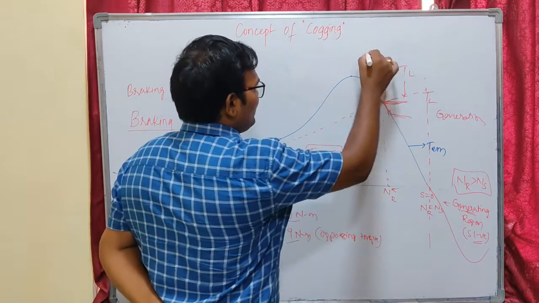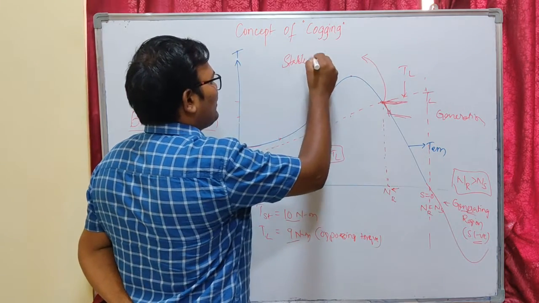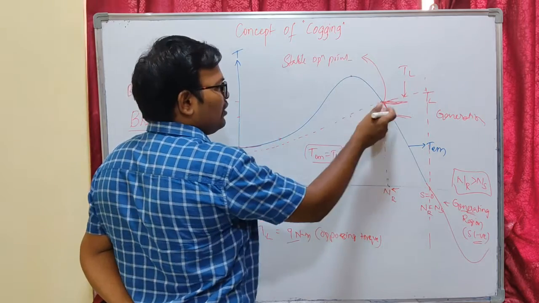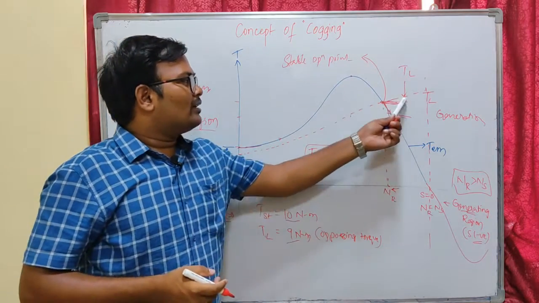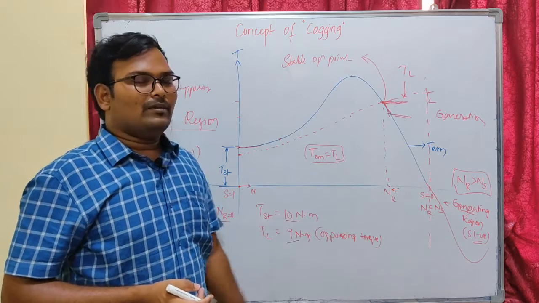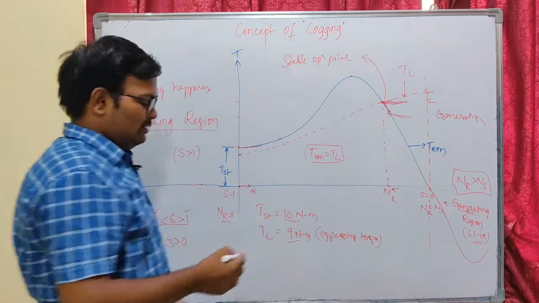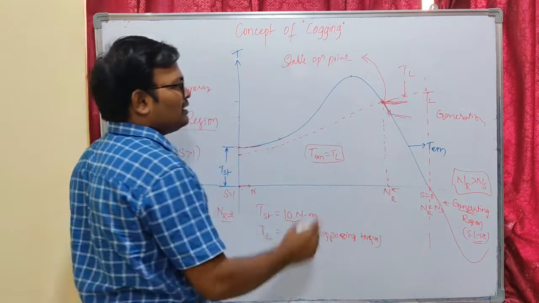this is called the stable operating point region. This is the stable operating point, because our electromagnetic torque meets the load torque, so our motor operates at this stable operating point. Okay, so this is stable operation. Now our motor operates at this point because of that load.